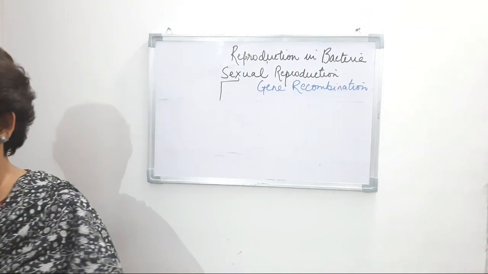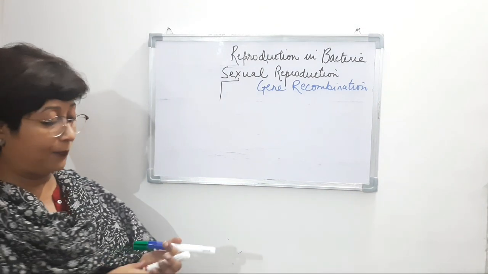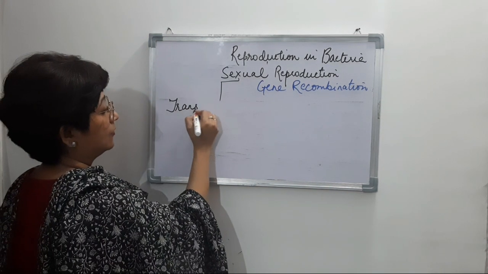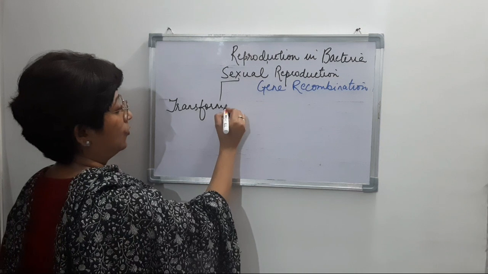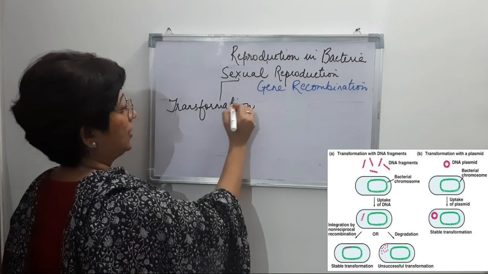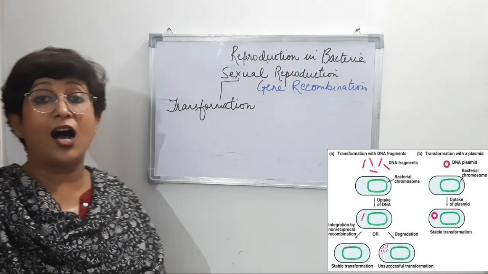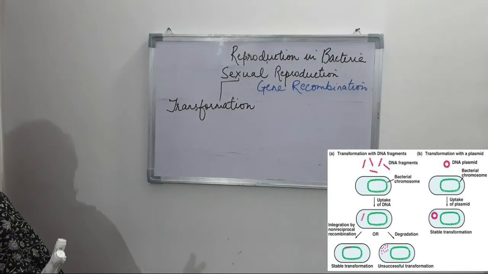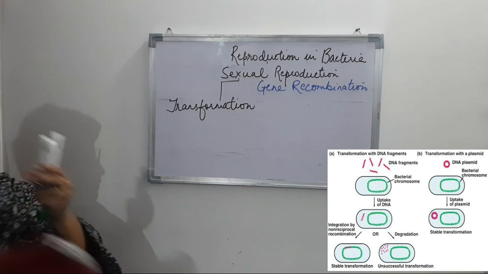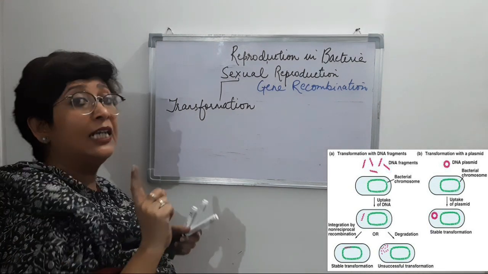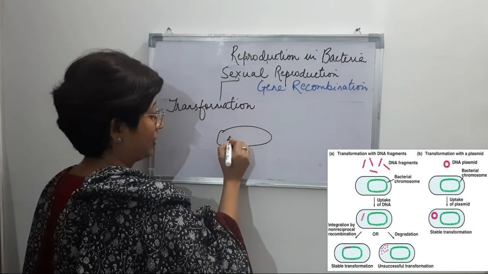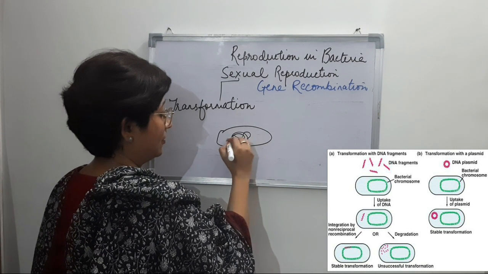Right. So in transformation, what happens? Let me write it first. Transformation, gets transformed, right? So now in this transformation, what happens is that a living bacteria, let me just show the bacteria like this, right?